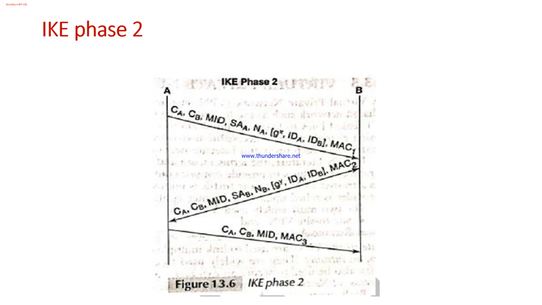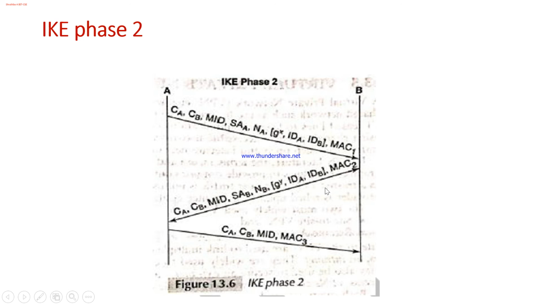So in phase 2, under the cover of the existing Internet Key Exchange Security Association, two parties participate in the Internet Key Exchange phase 2 exchange in order to establish a new IPsec Security Association. Either party can initiate this phase, in which the cipher suite and the keys that comprise the new IPsec Security Association are agreed upon. This is also called quick mode.